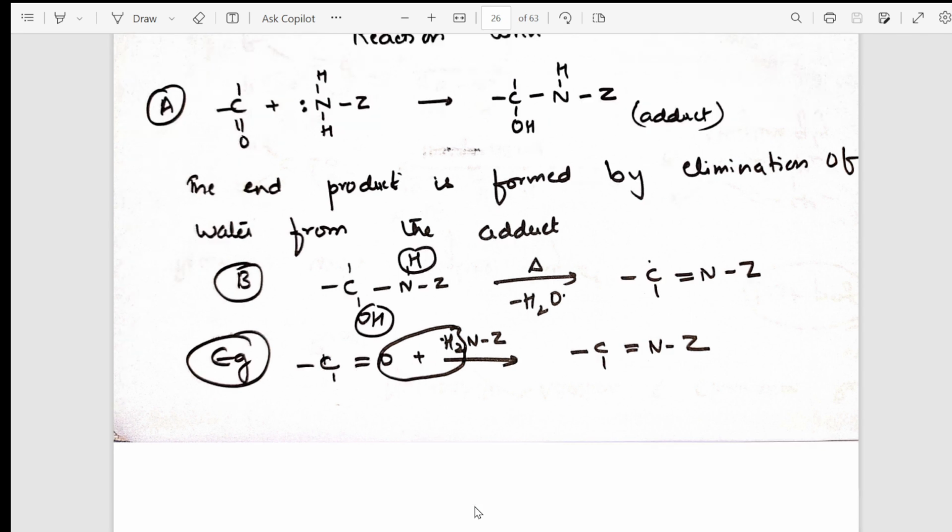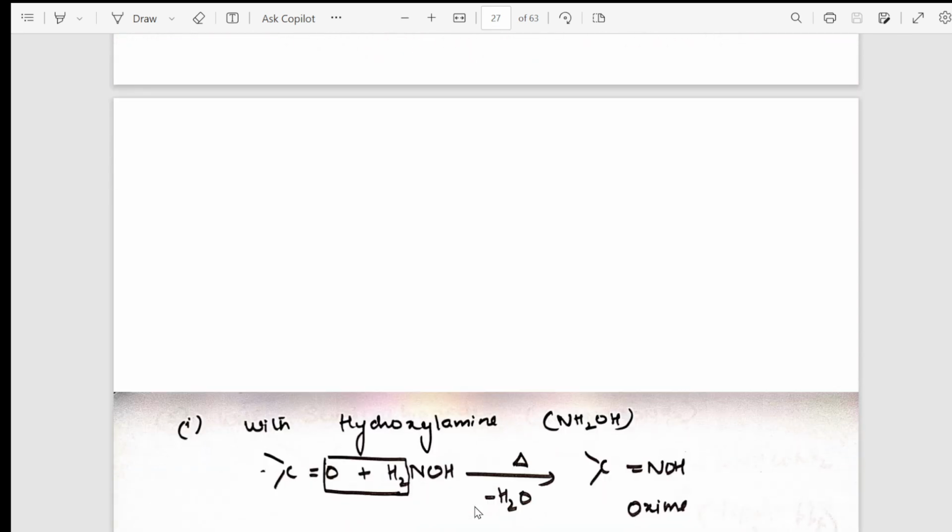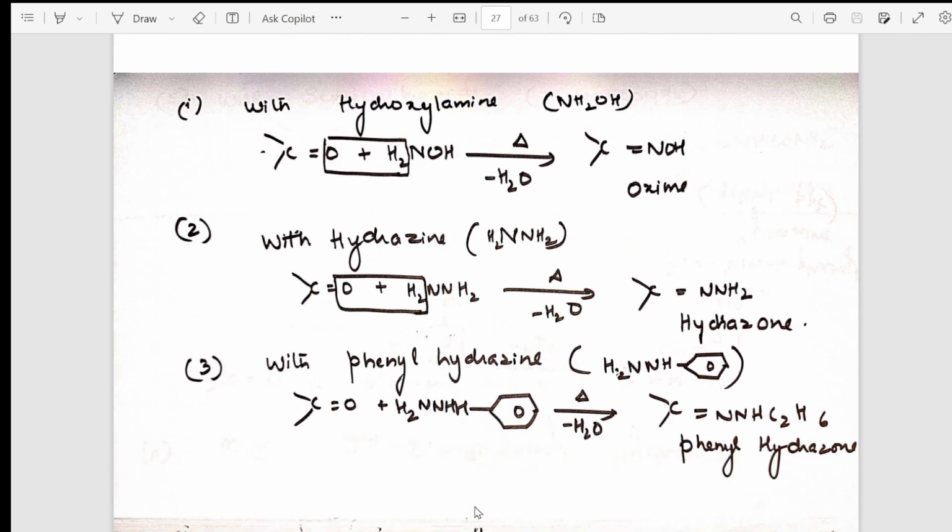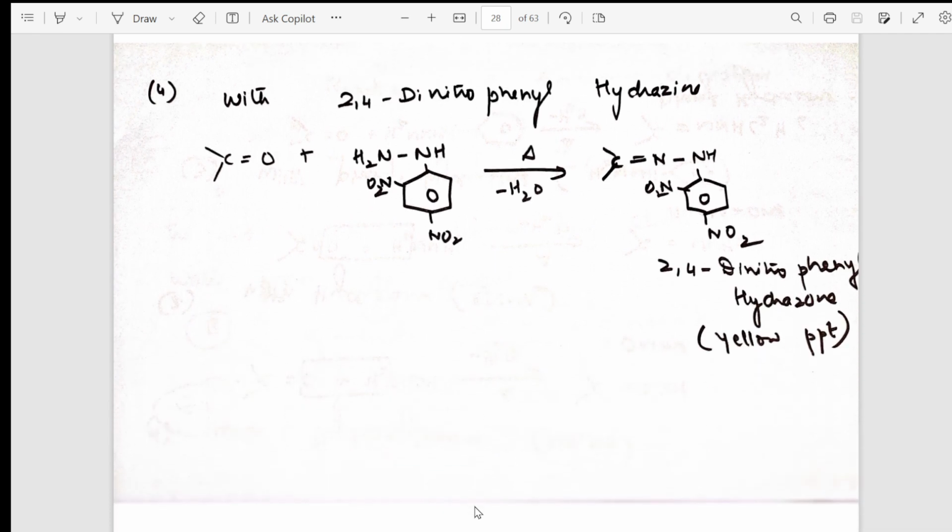Now, after the ammonia derivatives, taking the different examples, as I said, Z will change. In this case, hydroxylamine, then hydrazine, then semicarbazide. So with all the reactants, after removal of water, products are formed. I have shown this in this reaction. From there, gradually I have taken 2,4-dinitrophenylhydrazine.